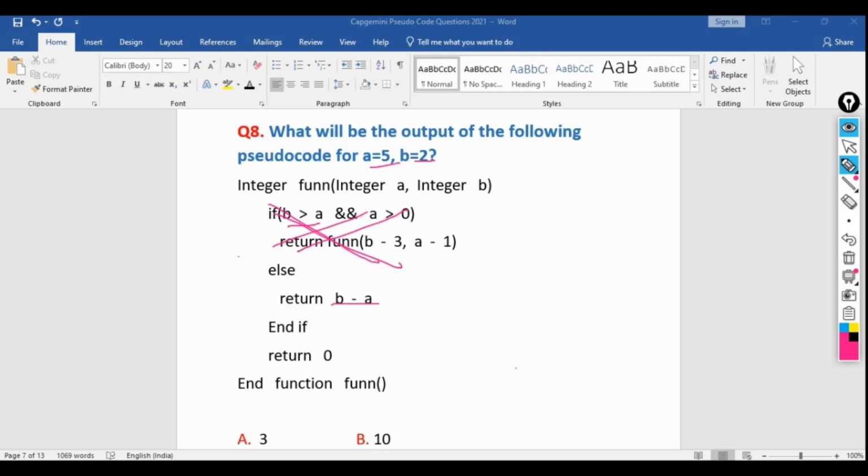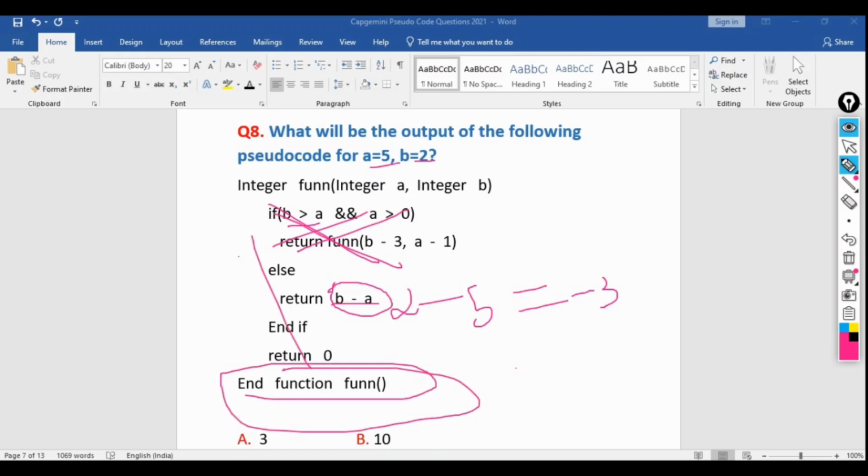So what is the value of b? 2. b minus a, that means 2 minus 5. It will be returning 2 minus 5 equal to minus 3. So here we are just ending the function. Nothing is to be executed here, just simply end if and return. These things will not be working. So simply it will be returning minus 3.